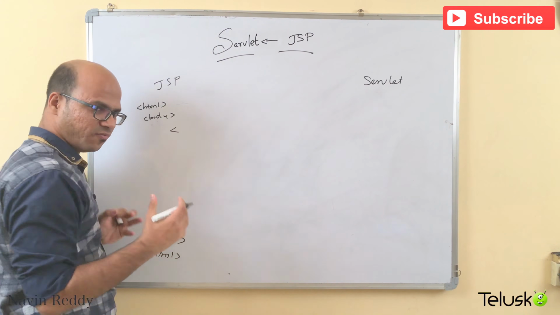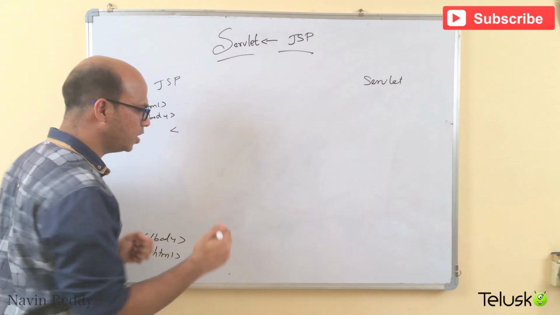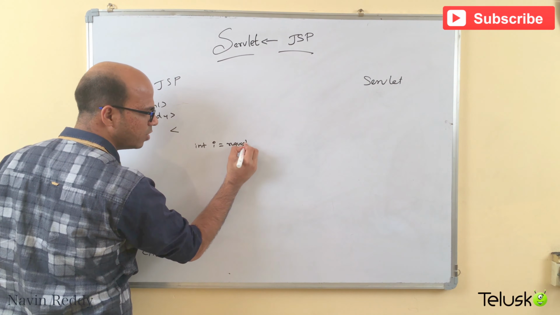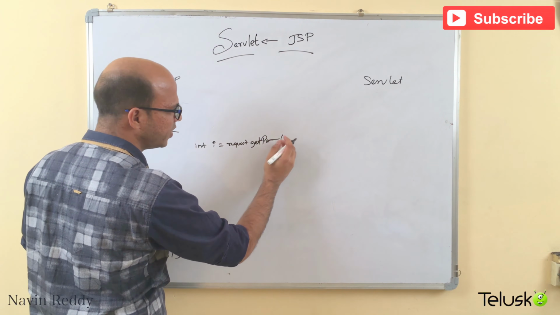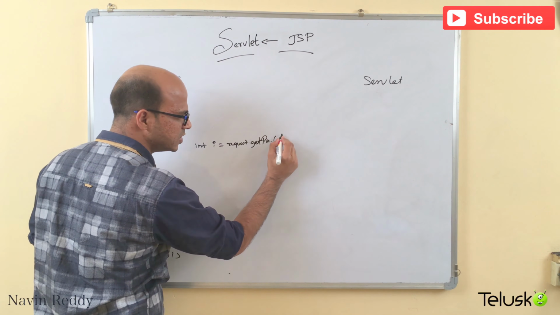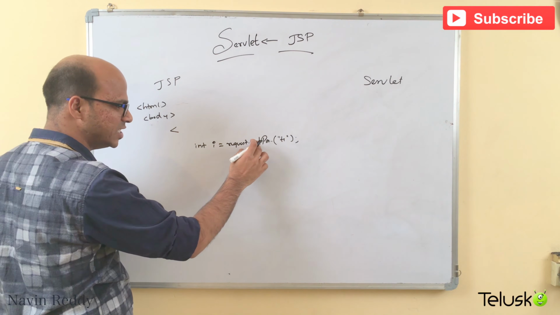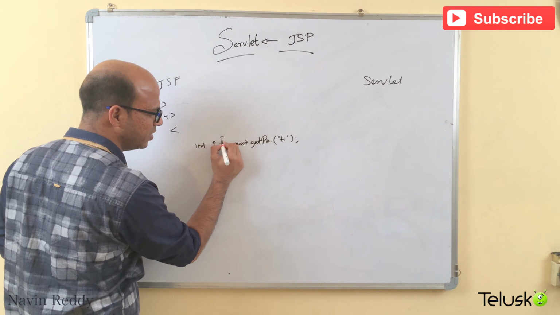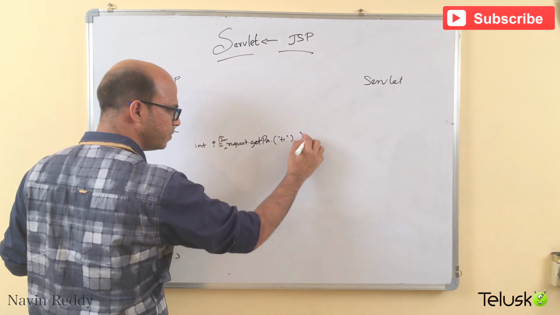Now somewhere here, if you want to write Java code, let's say I want to add two numbers. So I will say int i equal to, and we know that we can use a request object dot getParameter, right? In fact, let me just make it smaller because I have to write servlet code there as well. So I will say this is t1. Right? So I got this value from t1. Again, this will give you a string. You have to convert that into an integer. So I'm saying Integer.parseInt, and everything is here. I'm converting everything, right?